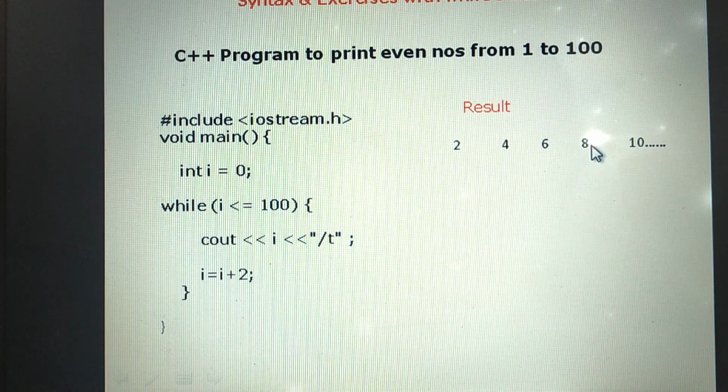Okay, the cursor moves right side 8 spaces. That is because with the help of \t we can make the cursor move right side 8 spaces. Then it will again do the updation expression, incremented by 2, check the condition, print the result, update the expression. Like that the process will repeat until the value becomes 101. That way the loop will terminate, and it will come to the main program.